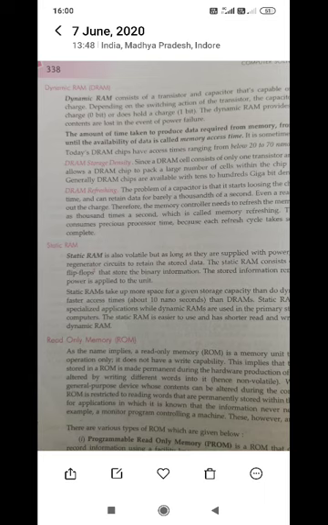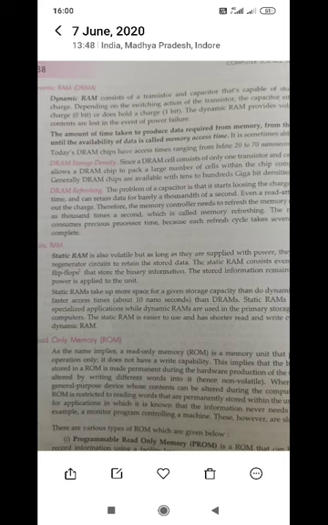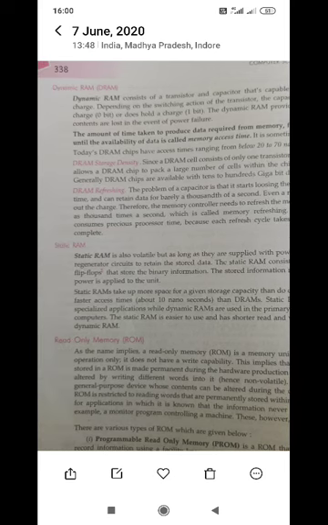Now where is it used in the computer? Generally, in a computer, rather than primary memory, random access memory, there are some cache memories also, and the registers of the processor also. These types of memories, cache memory and the registers of the processor, use static RAM, because they are very fast, they can match the speed of the processor.